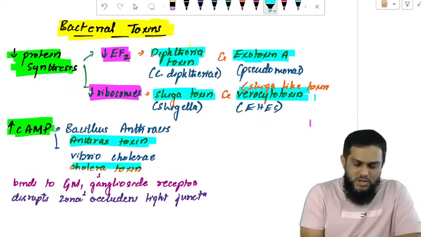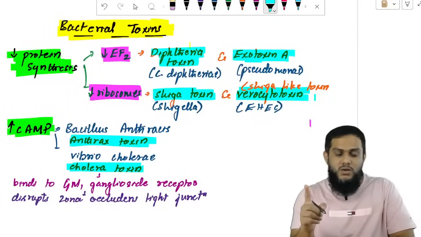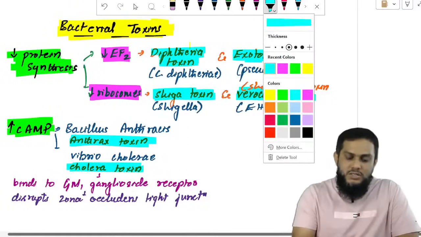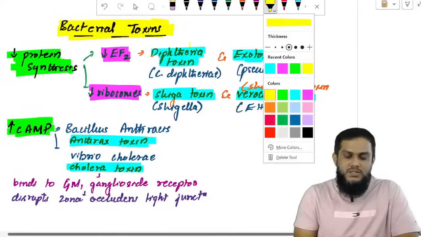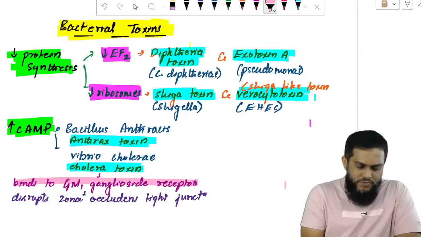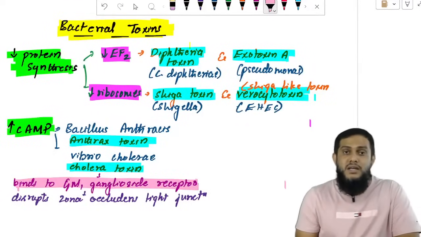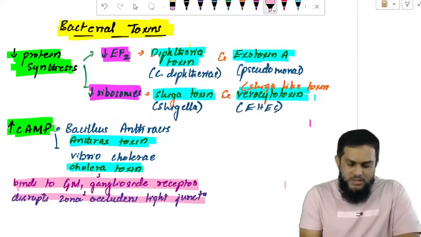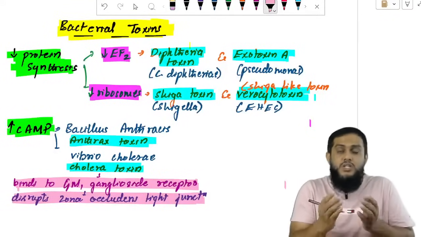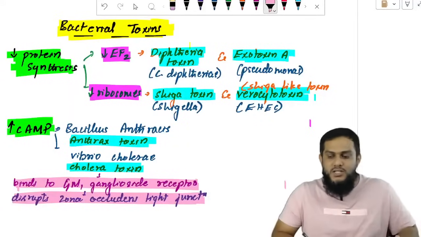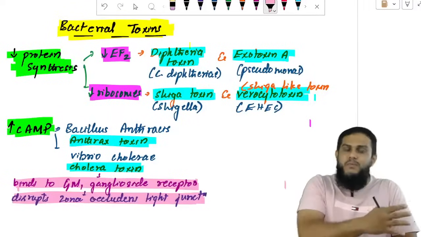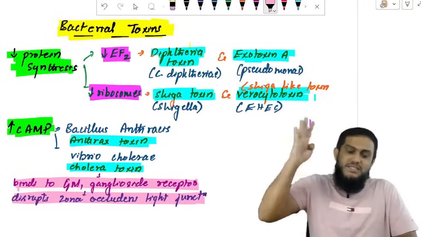Similarly, Vibrio cholerae produces a toxin, cholera toxin, that also acts by increasing cyclic AMP and causes the disease cholera. But what is important is that cholera toxin binds to GM1 ganglioside receptors of the intestine, and it disrupts the zona occludens tight junction between the cells, and that's how it spreads cell to cell. So remember, 4 act by inhibiting protein synthesis, 2 act by increasing cyclic AMP.